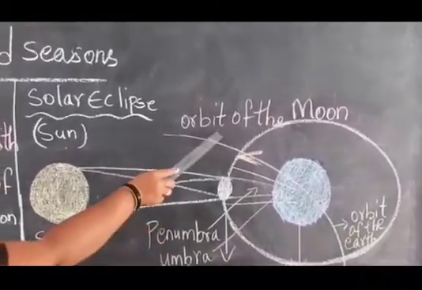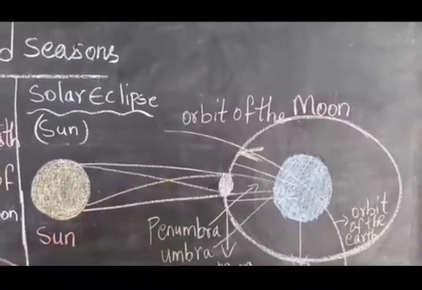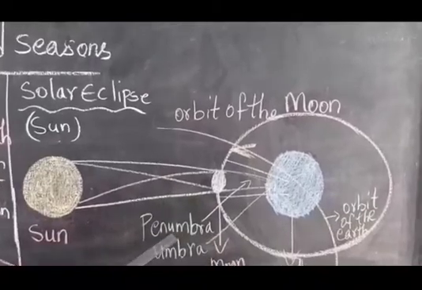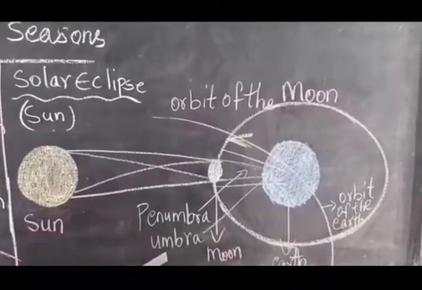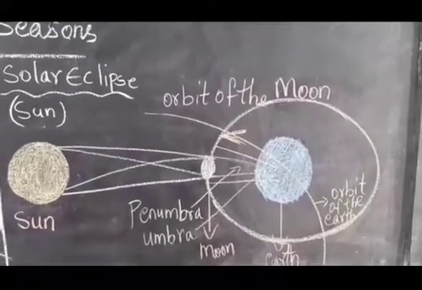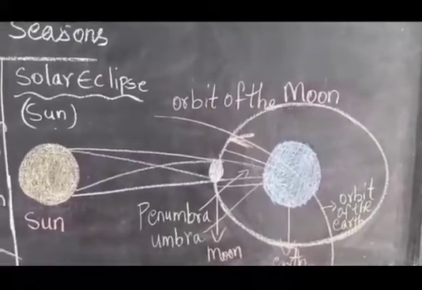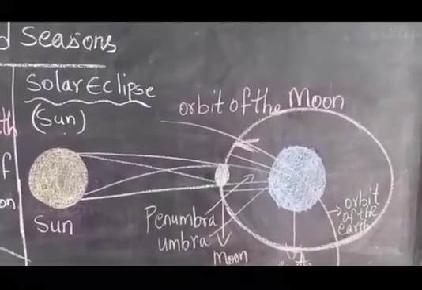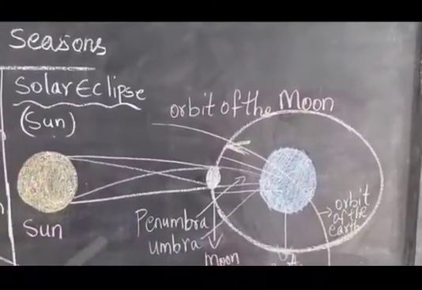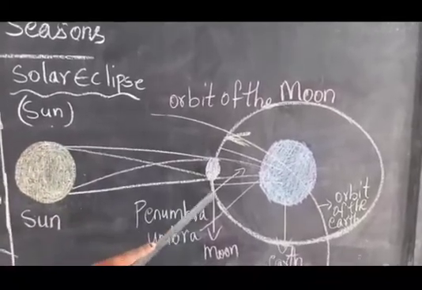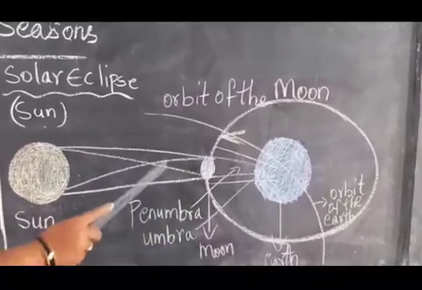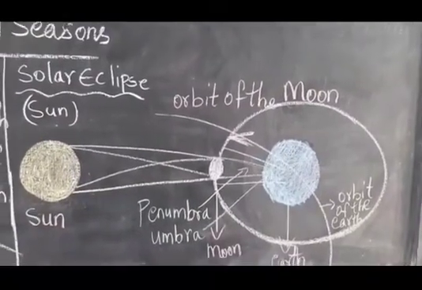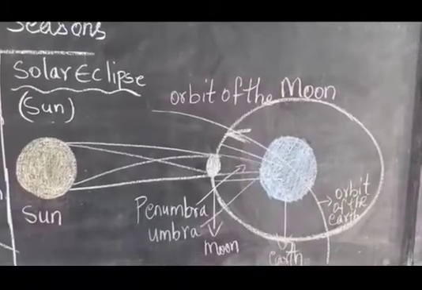And what do you mean by the orbit of the moon? Where the moon revolves. Orbit of the earth, where the earth revolves. What do you mean by penumbra and umbra? It is nothing but the shadow. Now see here, a total solar eclipse happens when the sunlight is completely blocked by the moon. A partial solar eclipse occurs when the sunlight is blocked partially.